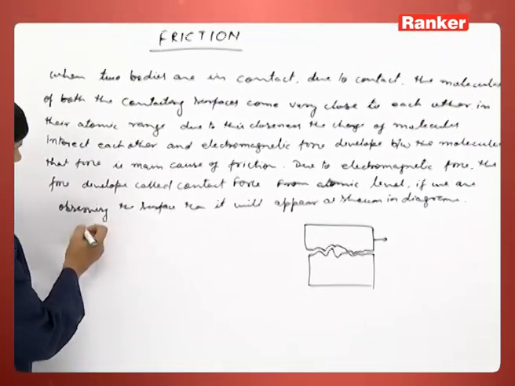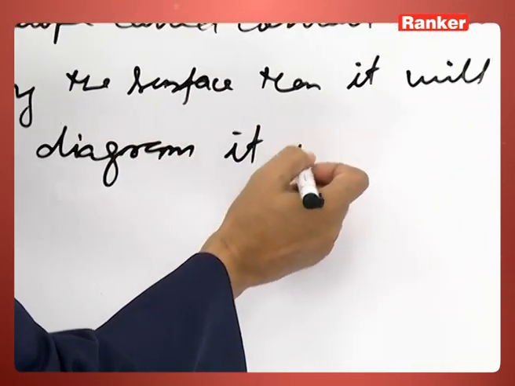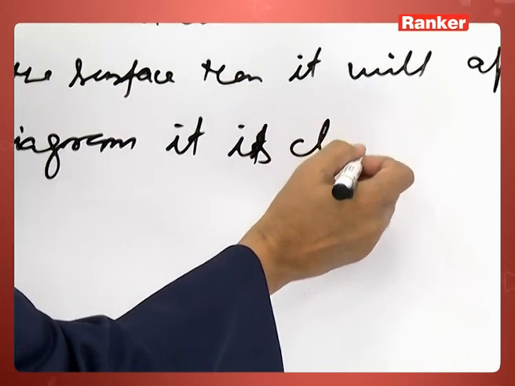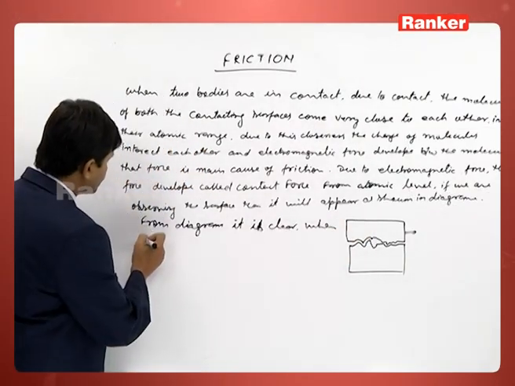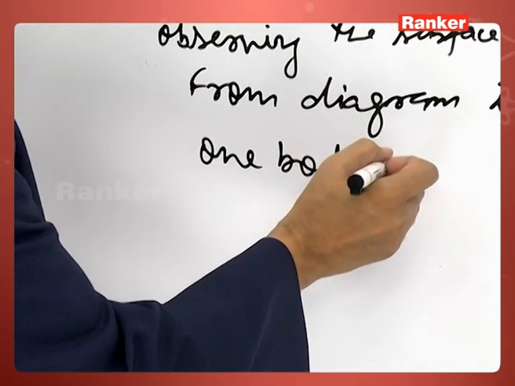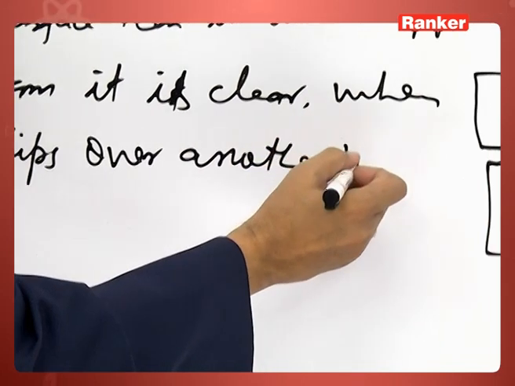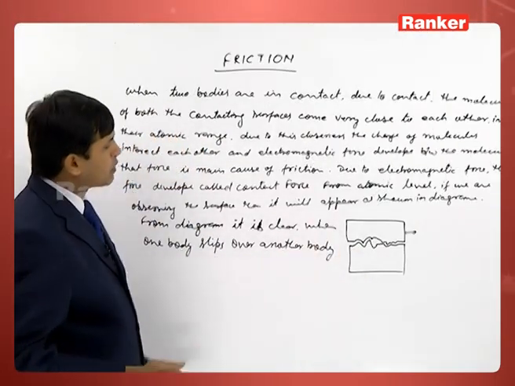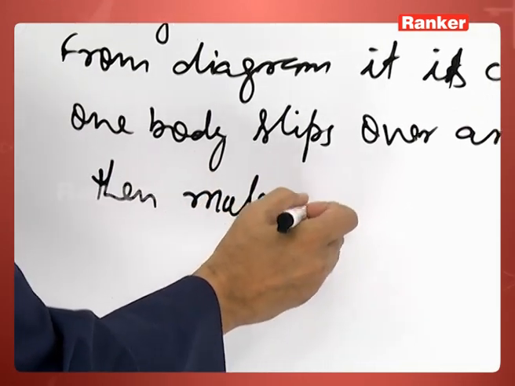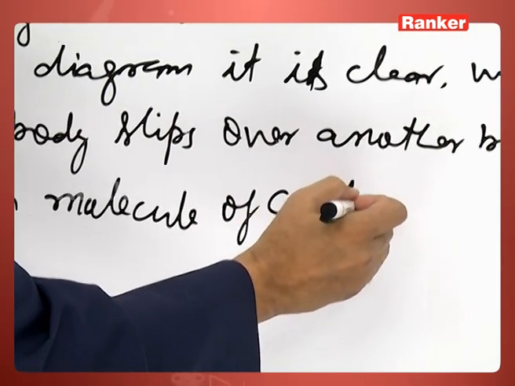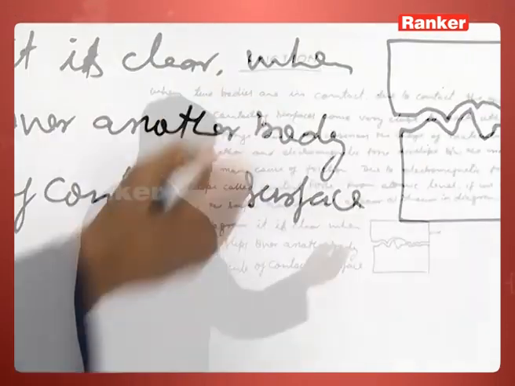From the diagram it is clear that when one body slips over another body, the molecules of the contacting surfaces will interlock each other.